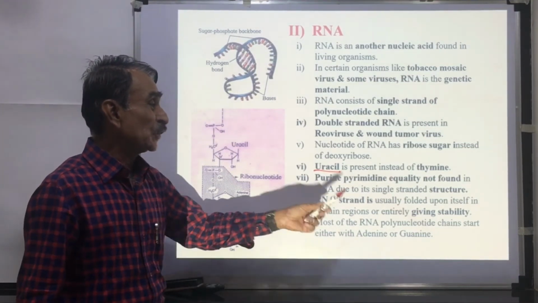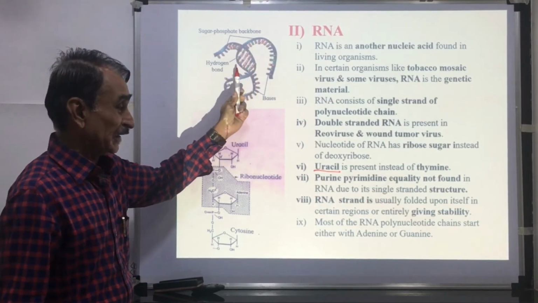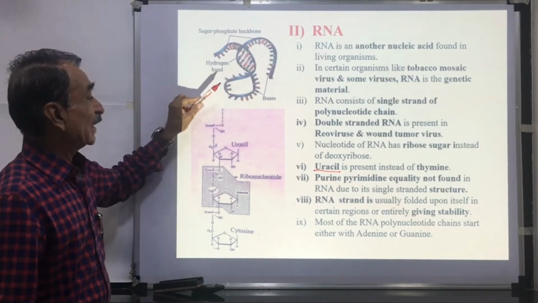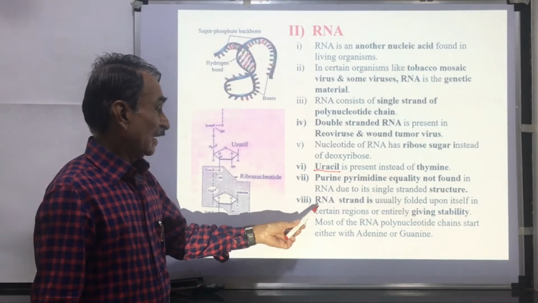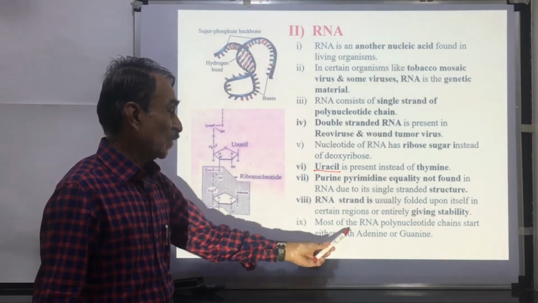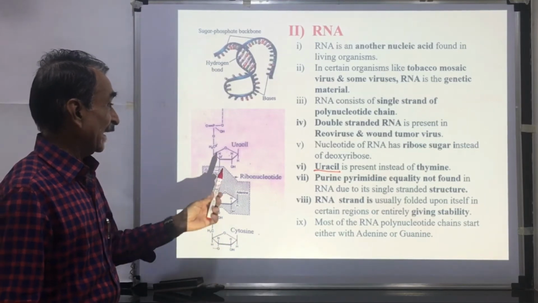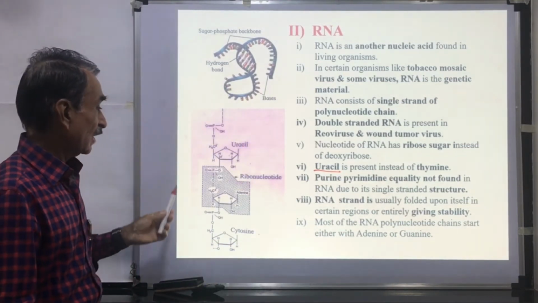RNA strand is usually folded upon itself. In these regions, the nitrogenous bases are paired, and because of this, there is stability to the molecule. Most of the RNA polynucleotide chains start either with adenine or guanine. This chain starts either with adenine or guanine.